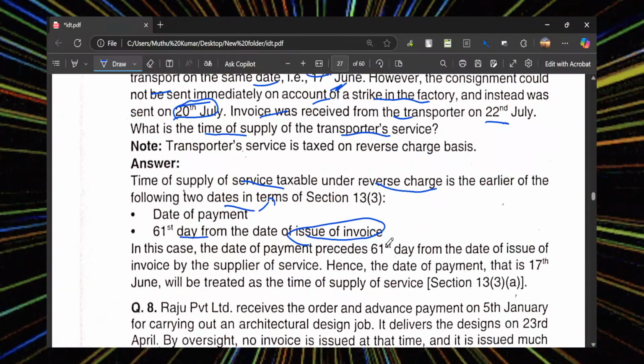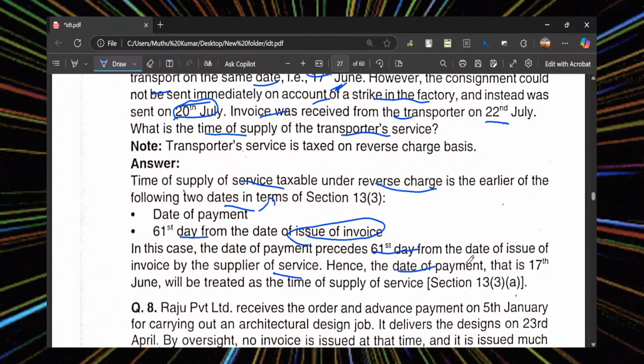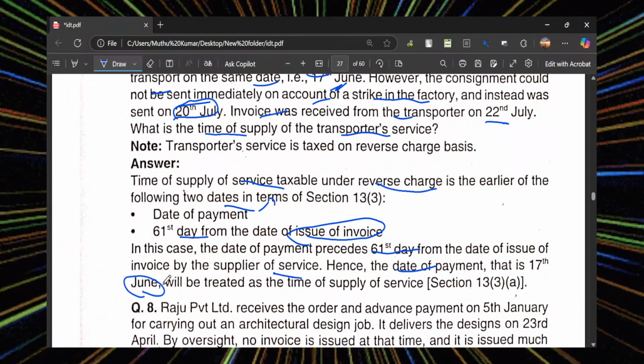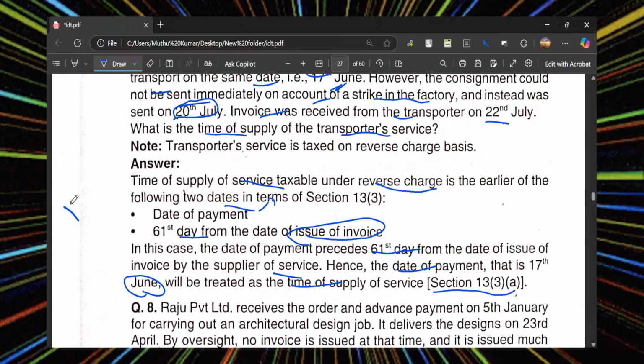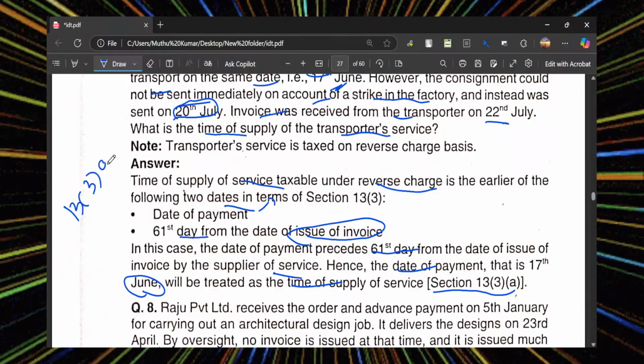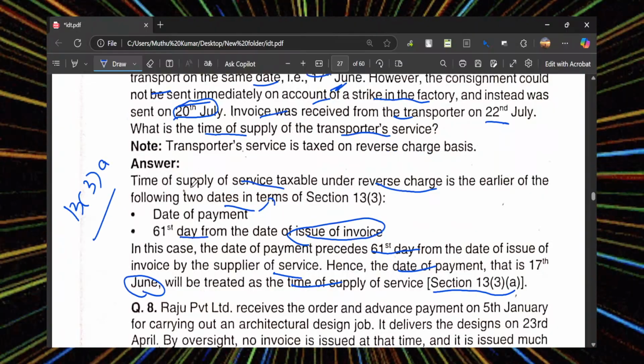In this case, the date of payment is earlier than 61 days from the date of invoice of the supply of service. Hence, the date of payment is 17 June. It will be treated as the time of supply as per section 13, subsection 3A. On this date, we will consider the time of supply.